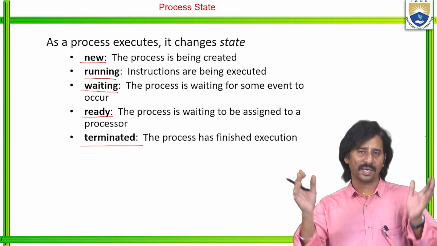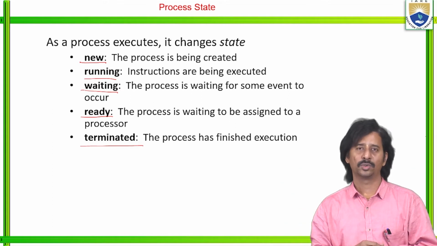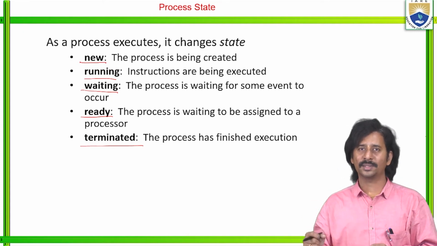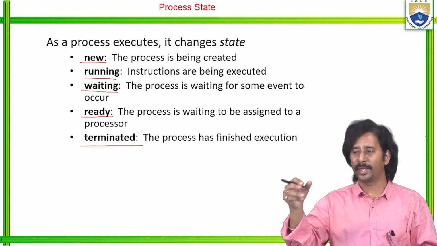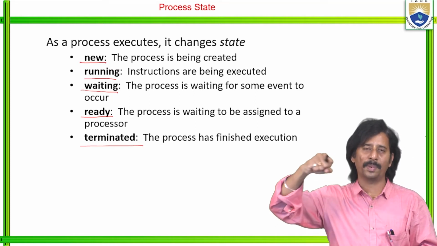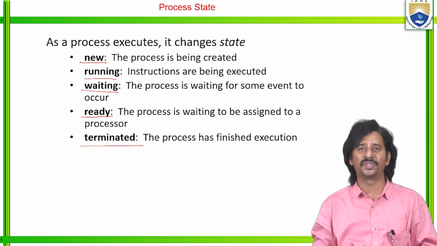There are a number of processes which are waiting, and those come under the ready queue, right? If the processor is ready to execute any one of the processes, then the processor picks that particular process from the ready queue, and then automatically the process changes its state.